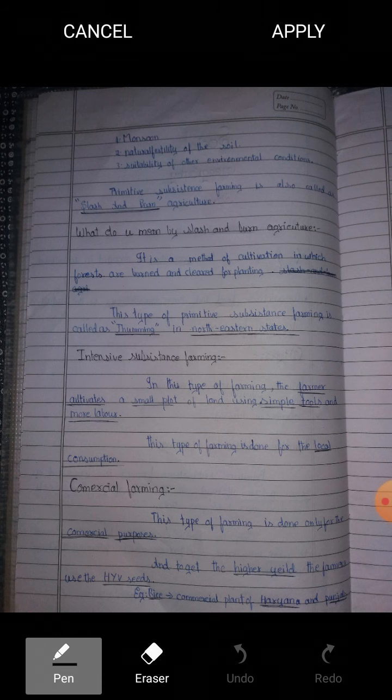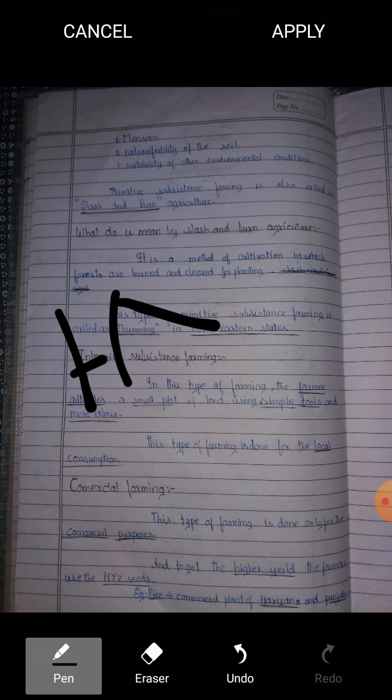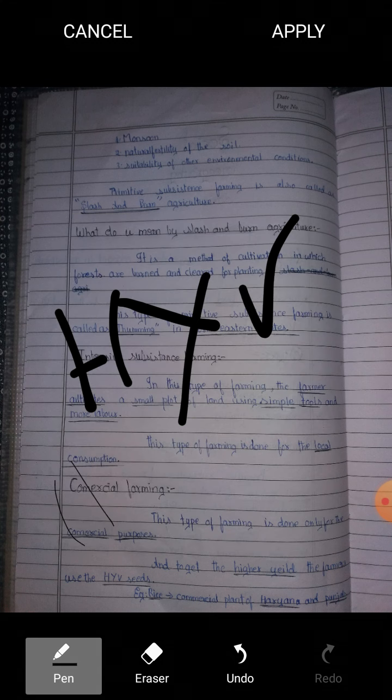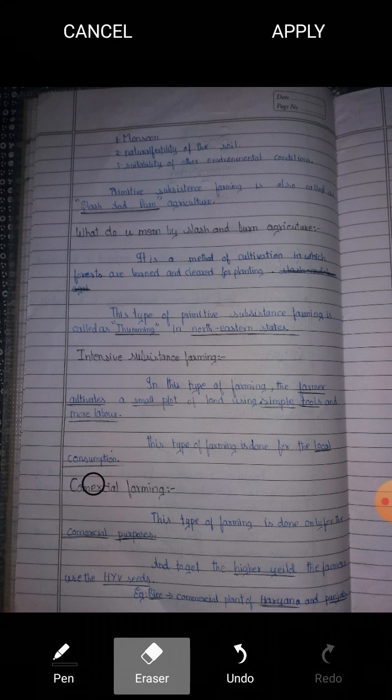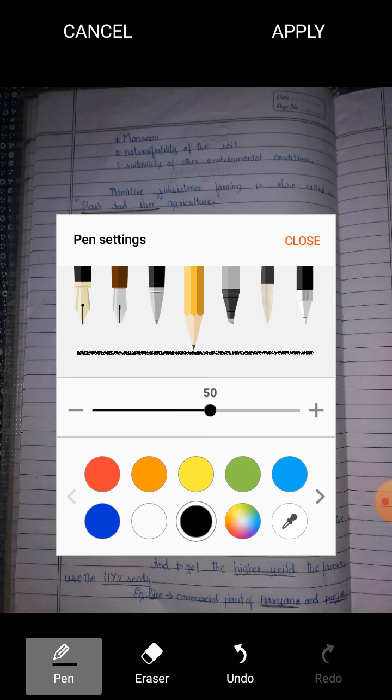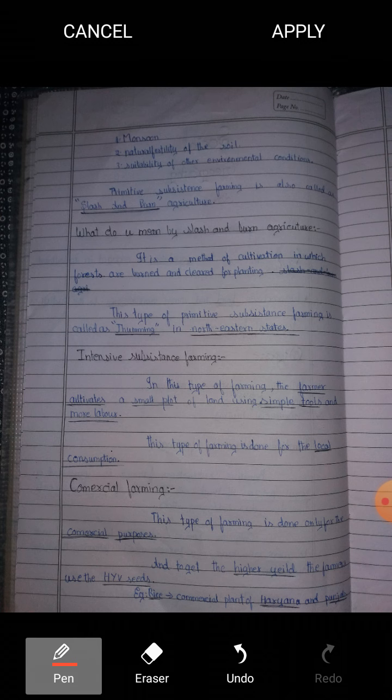HYV stands for high yield variety seeds.